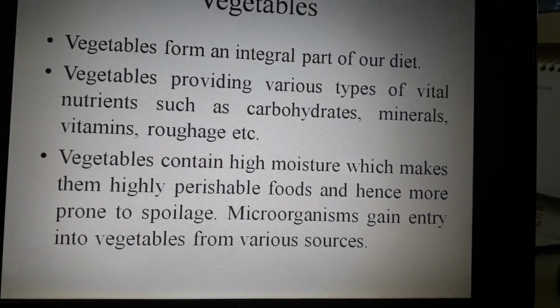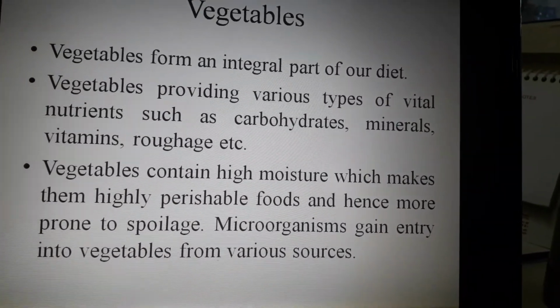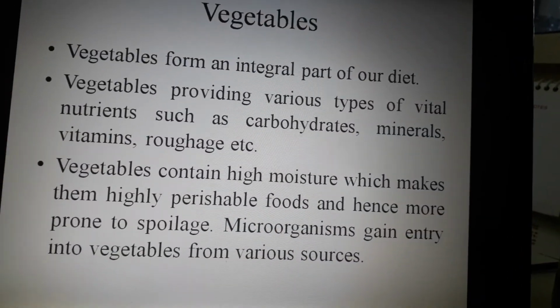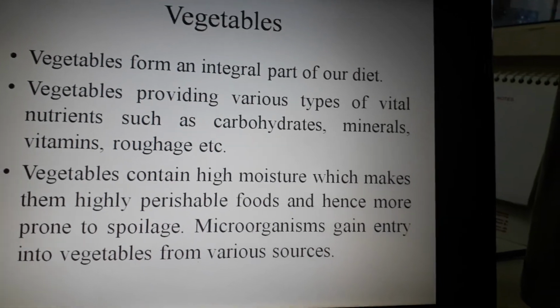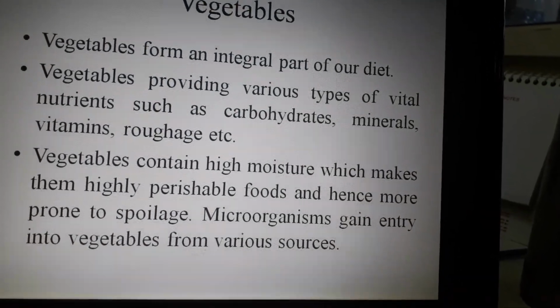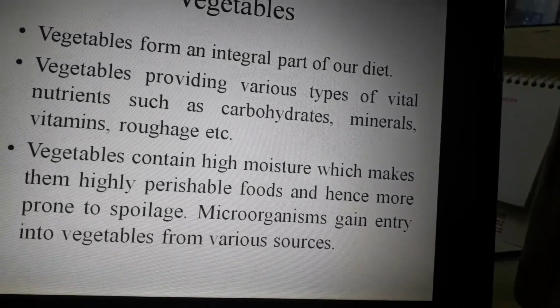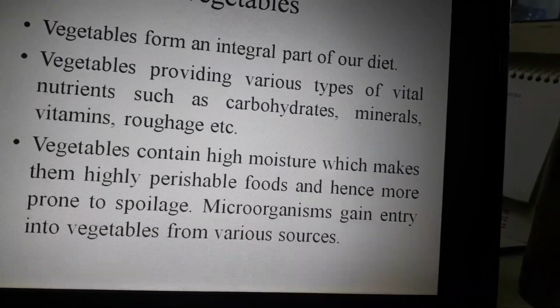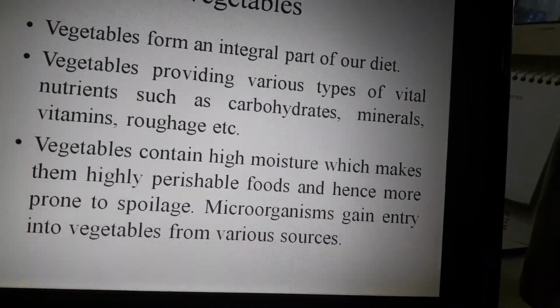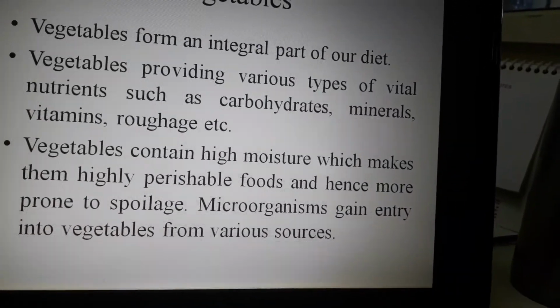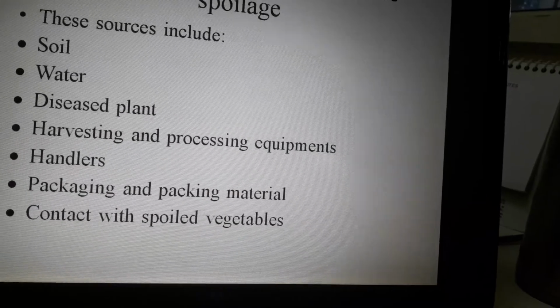Vegetables are very prone to spoilage because they have a very high moisture content. Due to this availability of moisture, they are a very good source for the growth of microorganisms. All the nutrients, the carbohydrates, different types of minerals and vitamins present in the vegetables help in the growth of microorganisms.